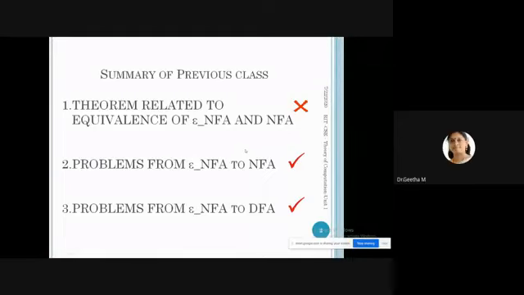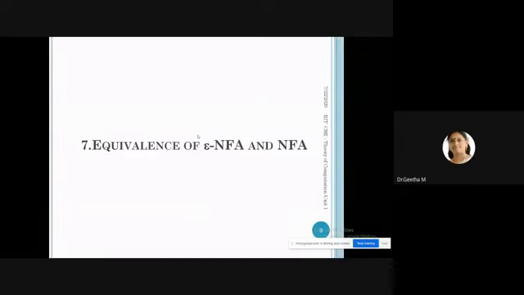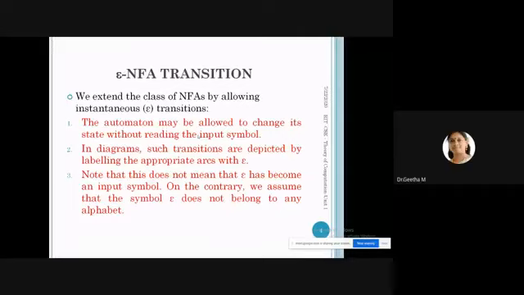Yesterday I taught NFA with epsilon to DFA. Only one part is left, which is a theorem related to the equivalence between NFA with epsilon and NFA. So before starting this session, as usual, terminologies.